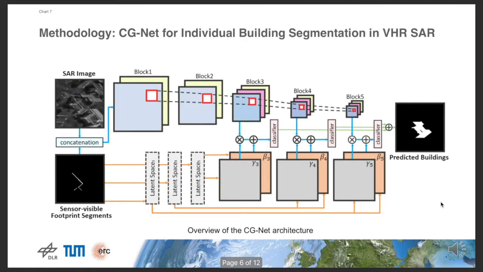Our network, termed as CGNet, utilizes the CG module. We employ VGG16 as the backbone of CGNet. Outputs of the last three convolutional blocks are upsampled and fed into the CG module. Meanwhile, footprints are imported into the CG module as complementary inputs in order to yield final predictions.